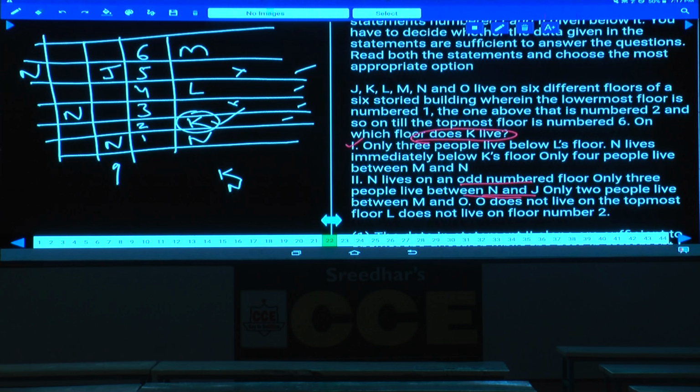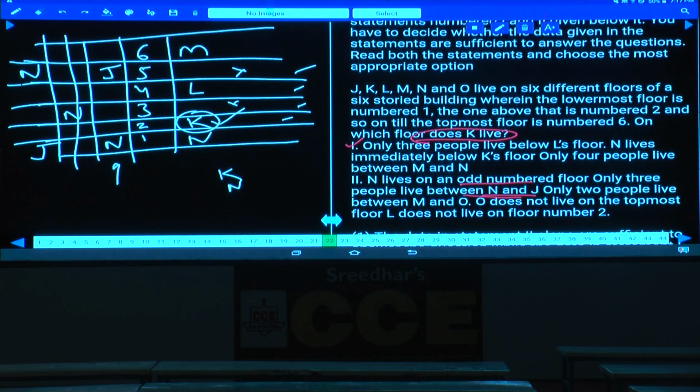In the second case, it is not at all possible, hence this case is completely ruled out. Then in the third, J can be on the first floor. Hence N and J will be on the first and the 5th places. As one person is on an odd number floor, with 3 persons in between, the other person must also be on an odd number floor. Hence 1 and 5 must be the case.